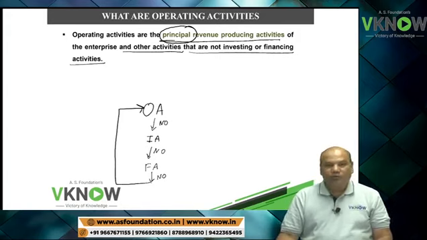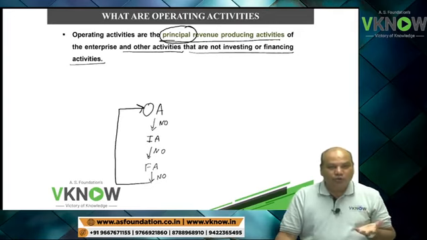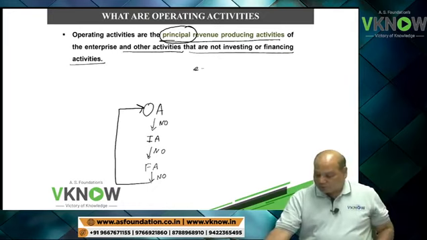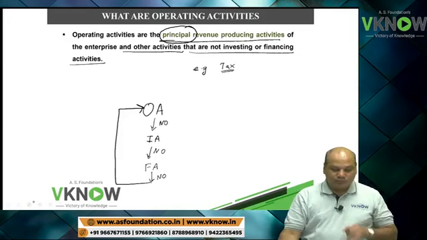Again go back to operating activity. So if you cannot classify an activity under investing or financing, then you can call it operating activity only. For example, suppose a company pays income tax for the entire year's income.